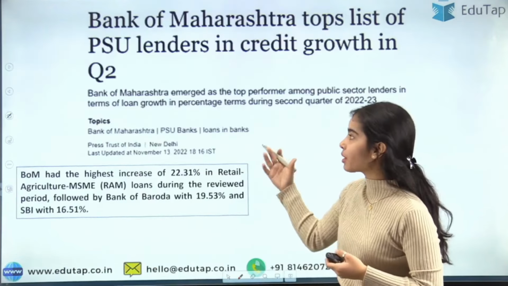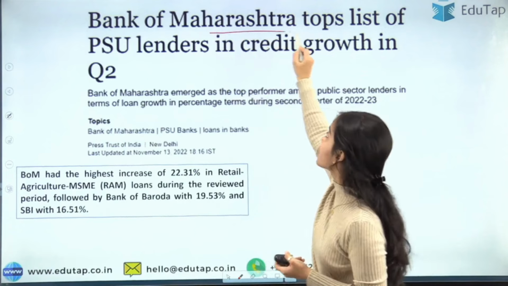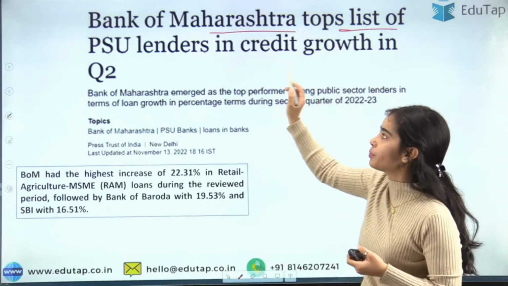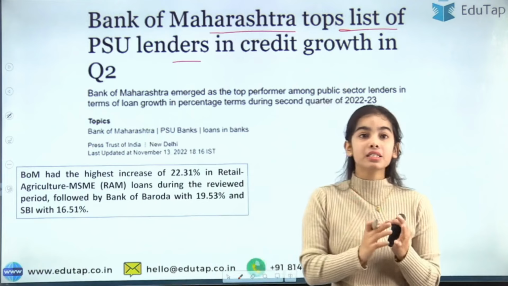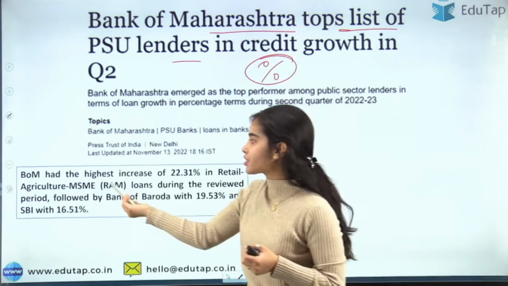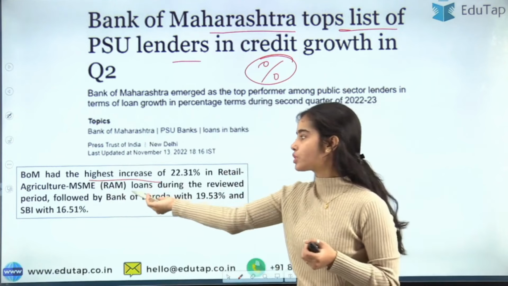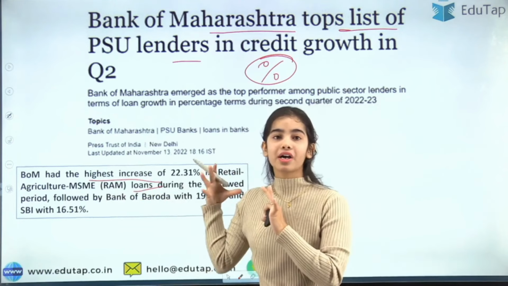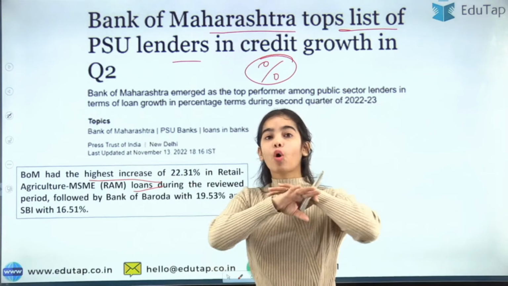Here you can read the news article that the Bank of Maharashtra has topped the list for the public sector lenders in credit growth in percentage terms. It has the highest increase in the RAM loans section also, and it is among the banks which have topped all the categories.